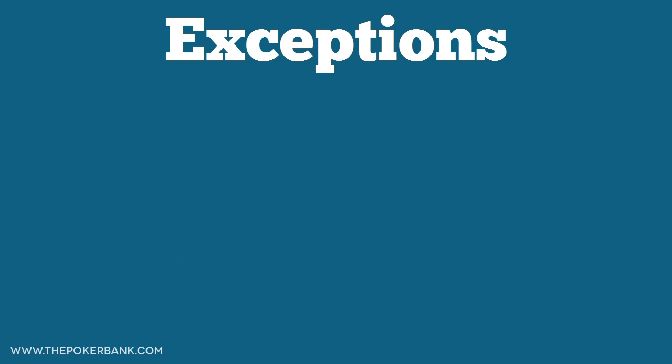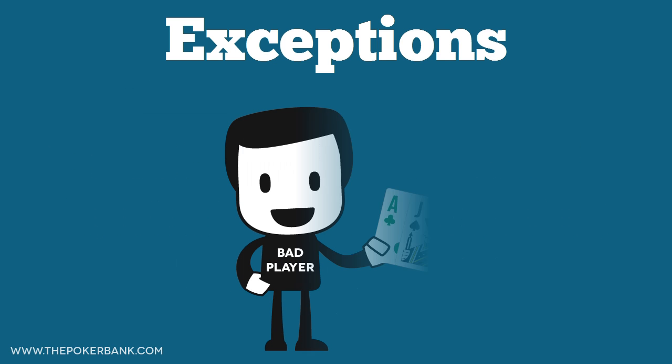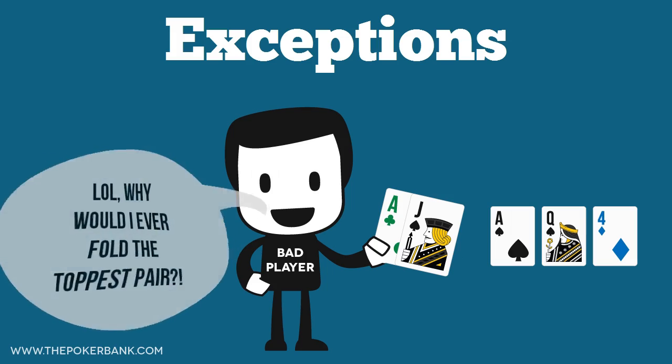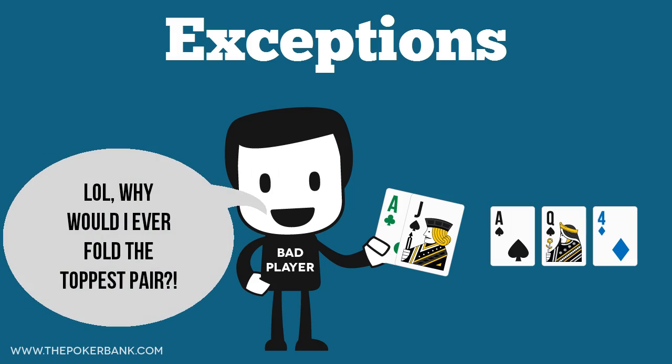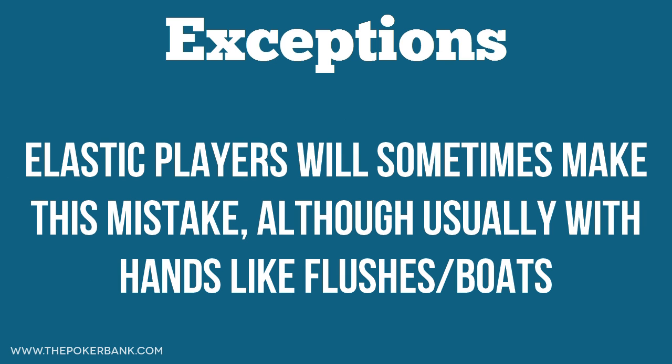Another common exception is elastic players who become inelastic due to absolute hand strength. We all know the bad player who can't fold top pair to any bets or sizes because his absolute hand strength is too strong in his eyes to ever fold. Sometimes elastic players do the same thing, although it's oftentimes with hands like flushes and full houses.